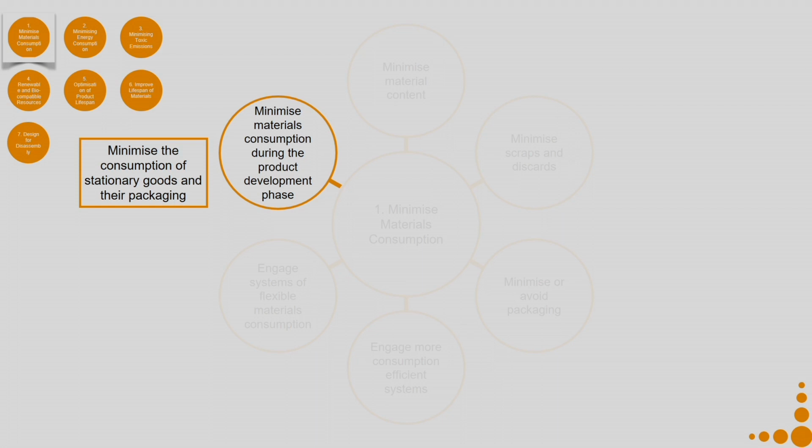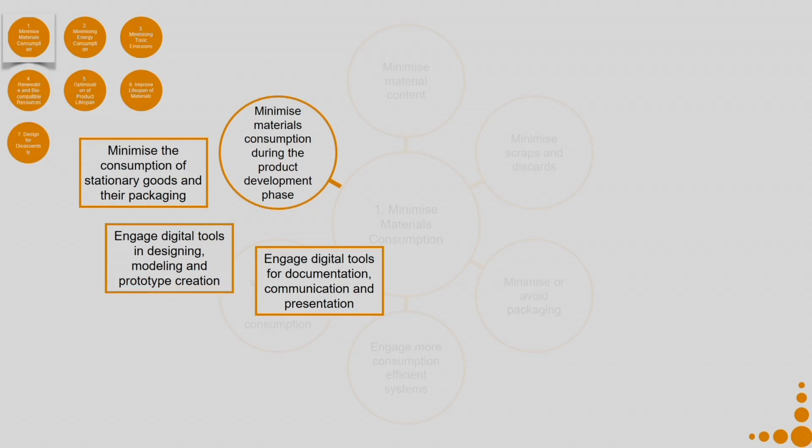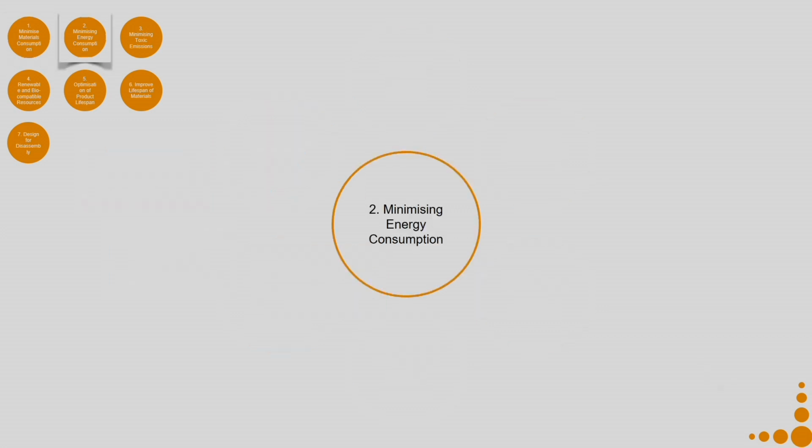So, you can minimize consumption of stationery goods and their packaging, engage digital tools in designing, modeling and prototype creation. In case you are not using digital tools, you might have to make too many physical prototypes, which is a waste of material. Engage digital tools for documentation, communication and presentation rather than printed documentation.